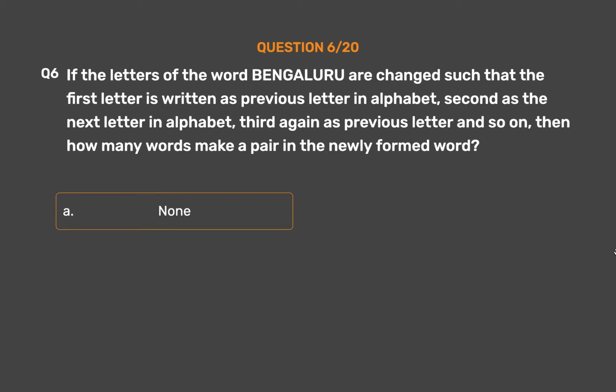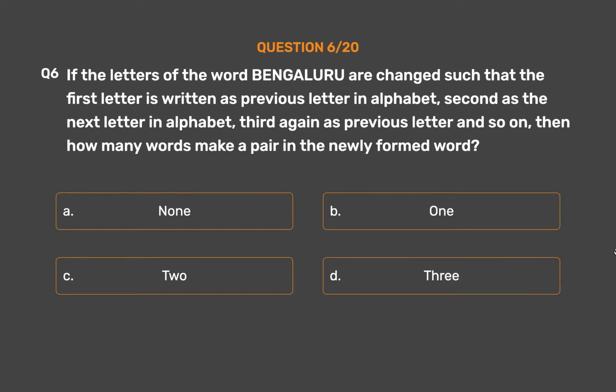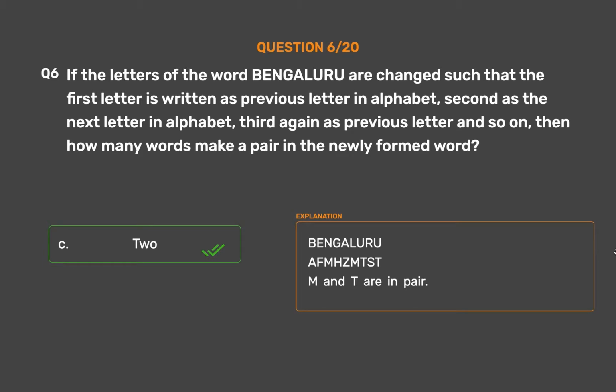Option A. None. Option B. 1. Option C. 2. Option D. 3. Option E. More than 3. The correct answer is Option C. 2. Bengaluru, FSMST. M and T are in pair.